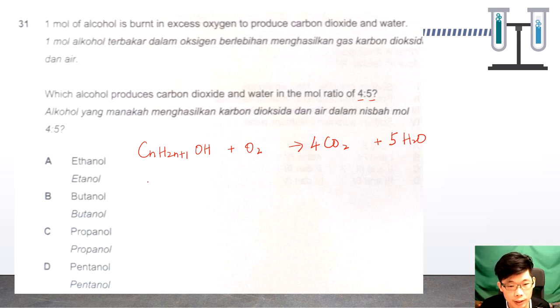Okay, so we double check. C4H2n+1, which will be C4H9OH. So let's check. It will produce 4 carbons, then 10 hydrogen, so 5 times 2 is 10 hydrogen. Oxygen will be 4 times 2 is 8, 8 plus 5 is 13. 13 here got 1, so here times 6. So the answer should be alcohol with 4 carbon atoms, so it would be butanol. Okay.